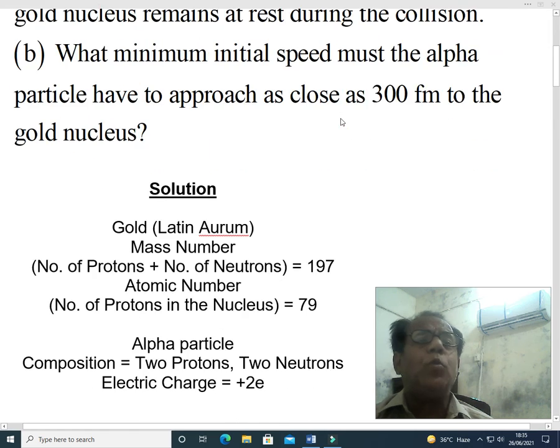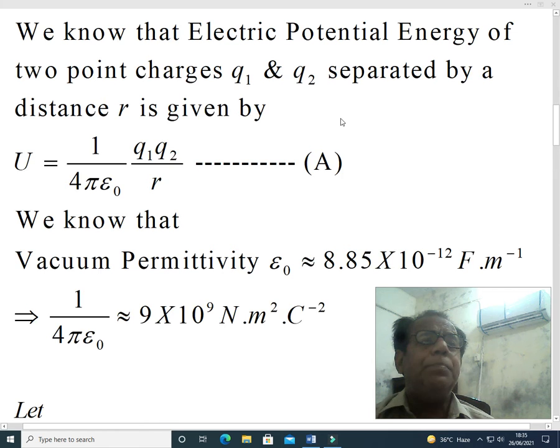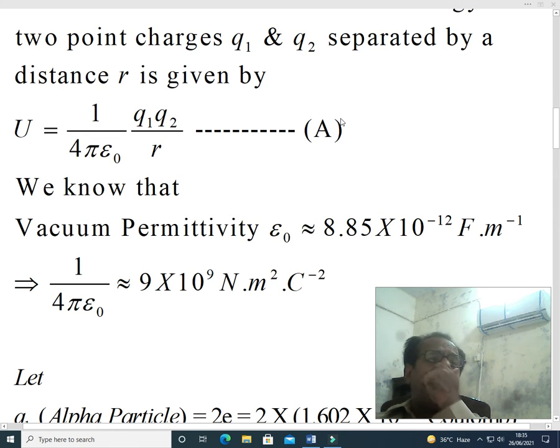In part B, the second part, r is given as 300 femtometer, while we have to find the initial speed.